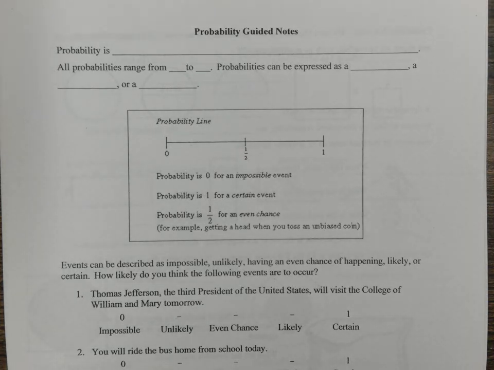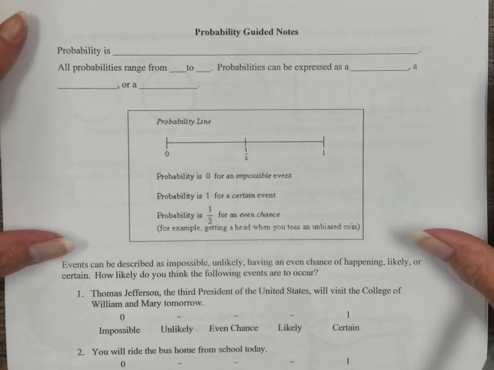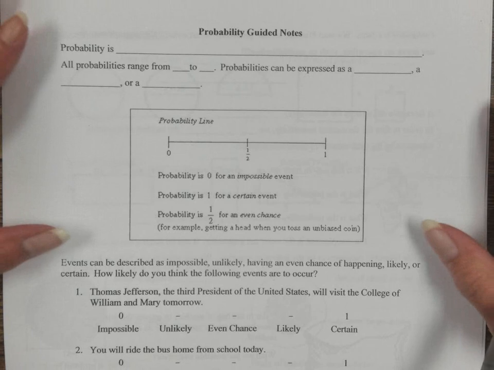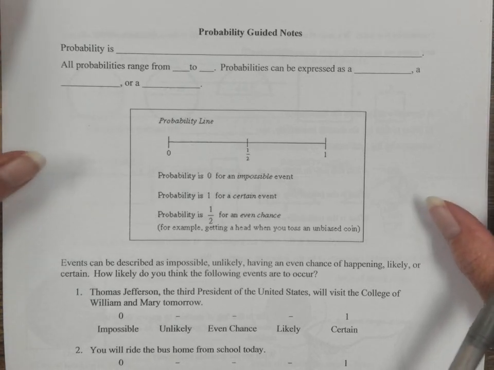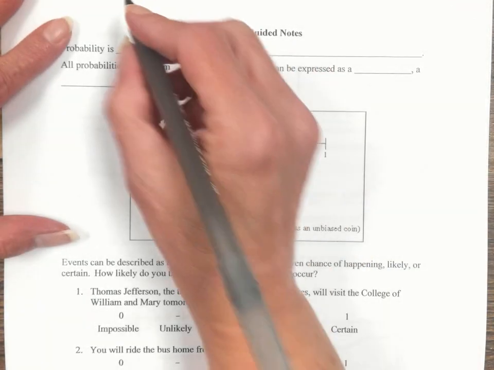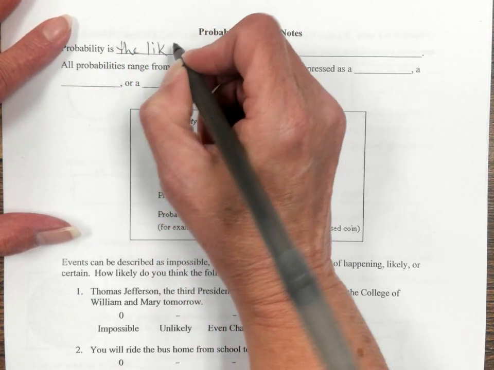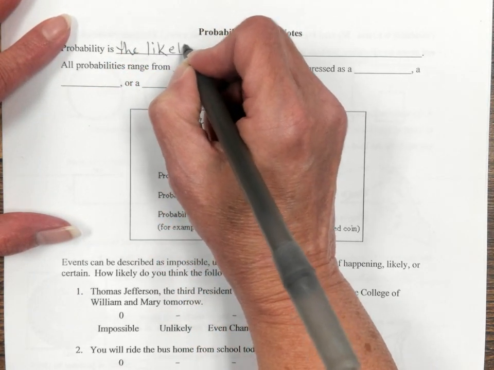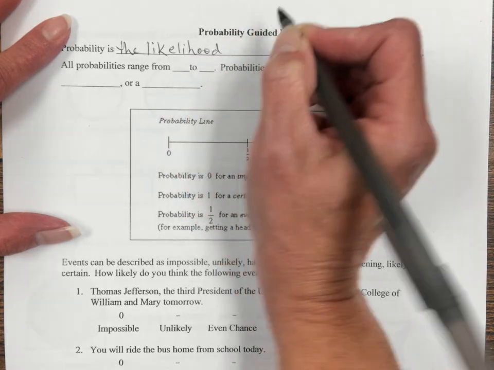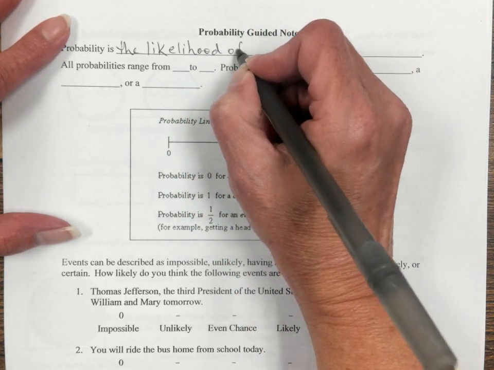Guys, we are looking at our last unit on probability. So in our note packet, our first page is about probability and the guided notes. Probability is the likelihood of an event happening.